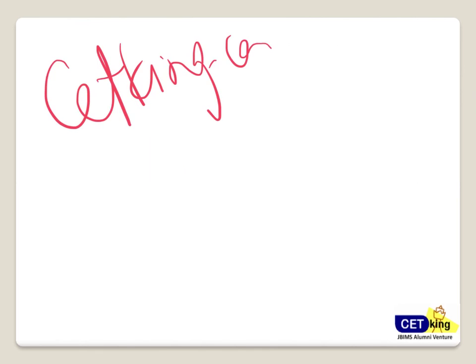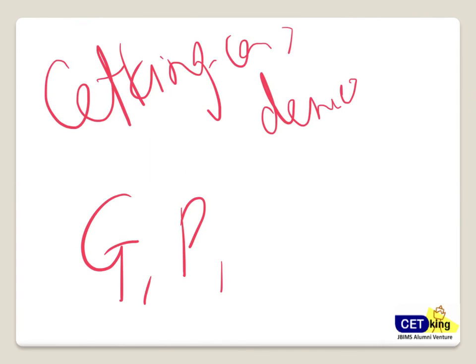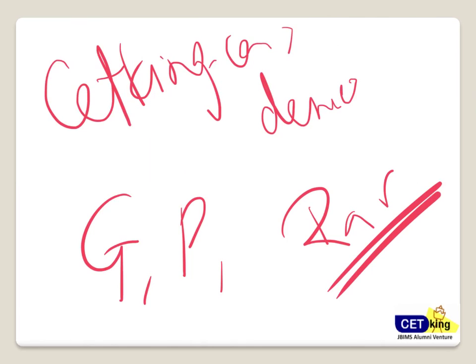Alright, now what I want to do is, if you want to see my few demo videos, please go to our site cetking.com, and on that you can see demo videos. Within that, we have videos for everything. For example, geometry, permutation, combination, a lot of demo videos are there to give an idea of the way I teach. Fine. So these videos will be more than sufficient for you. And all the videos are recorded by me. My name is Rev. I was CAT topper and CET topper. So all those videos are recorded by me, and I'm going to teach you shortcuts for everything.